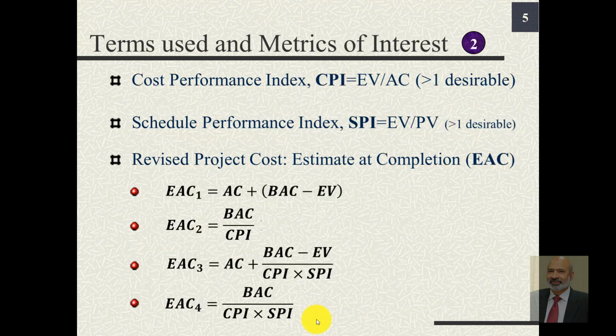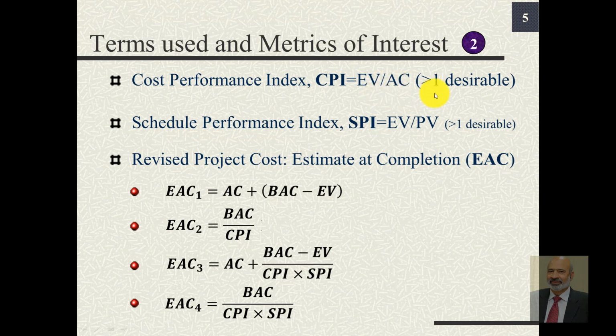The Cost Performance Index, CPI, is the ratio of EV and AC. Remember that the difference of EV and AC was cost variance, and the ratio of these two is cost performance.